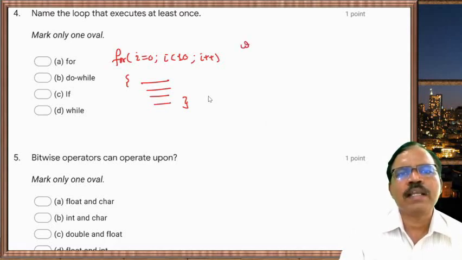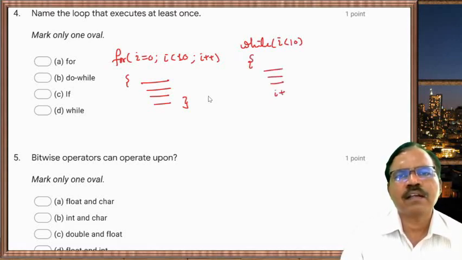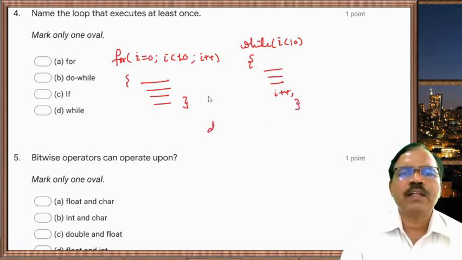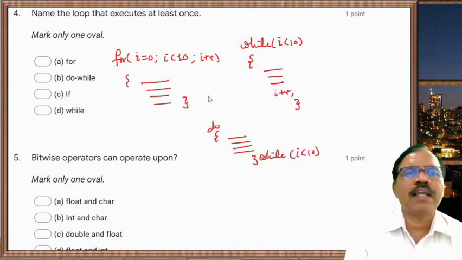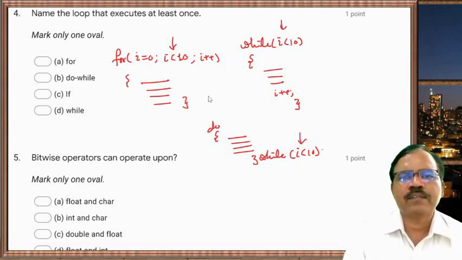We have while I greater than 10, here the body of the loop, and then do statements, and then while I less than 10. So here I less than 10 is the condition.